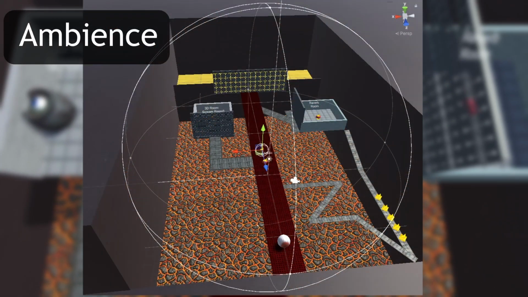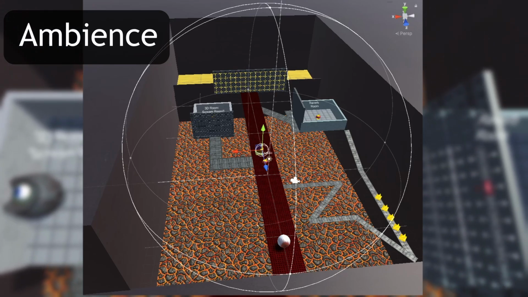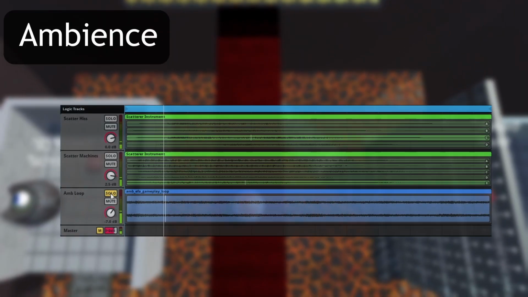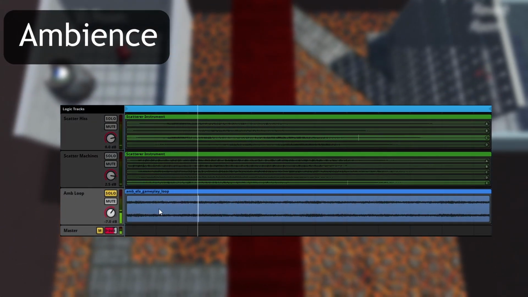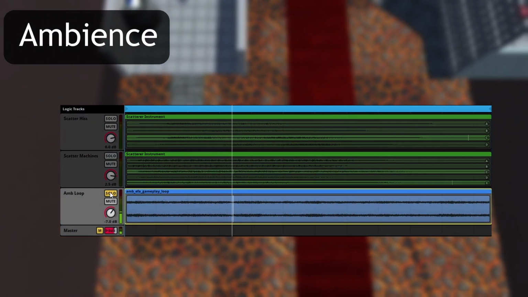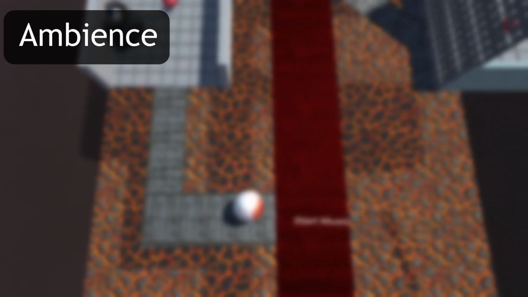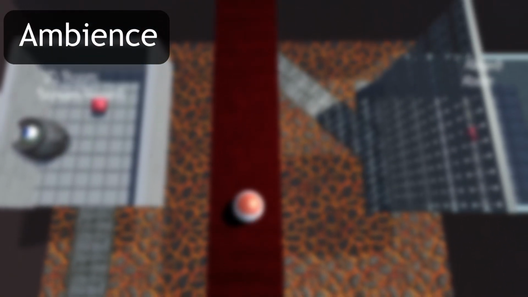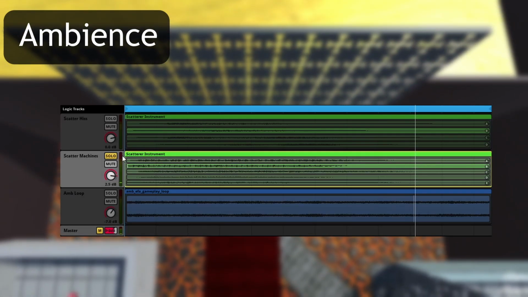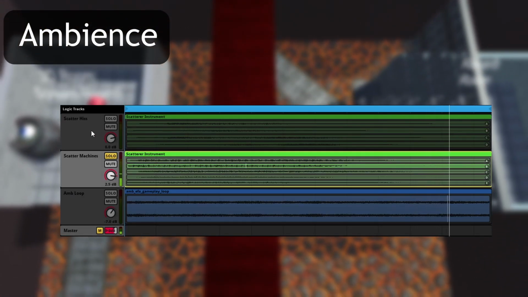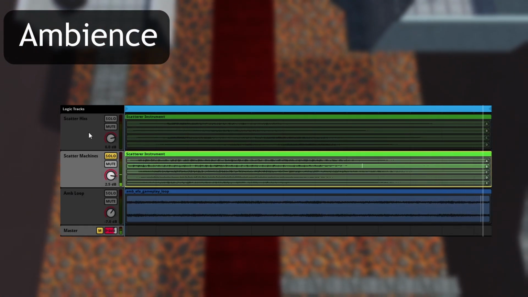I'm using a 3D event emitter in Unity to spatialize different layers. This level's layers break into 3 main groups. The static loop, which is 20 to 30 seconds of a perfect loop of room tone to help establish the size of the space. This loop is not spatialized. Then there are 2 scatter instrument layers that are spatialized. One is machine clanks, cranks, grinds, your typical machine sounds.